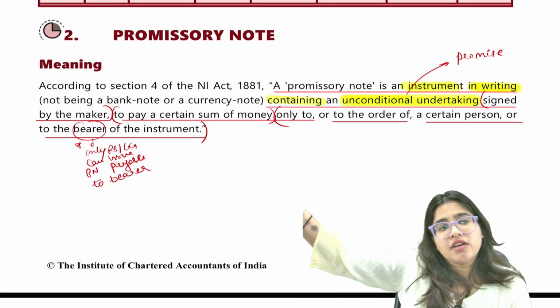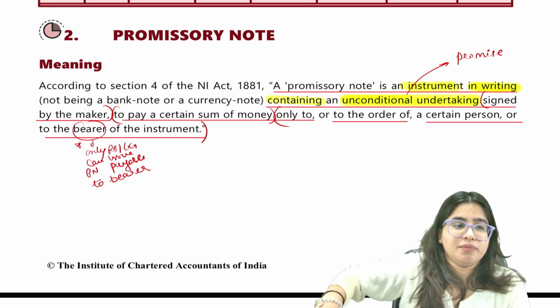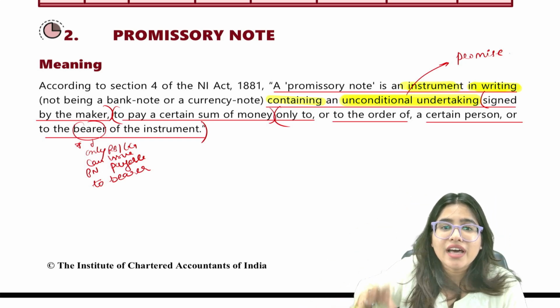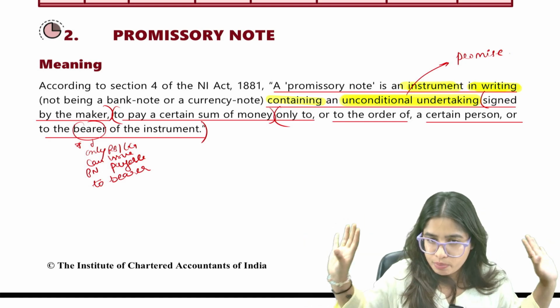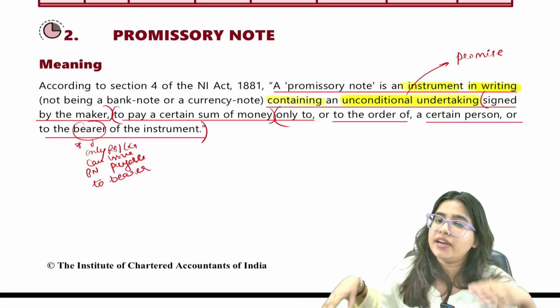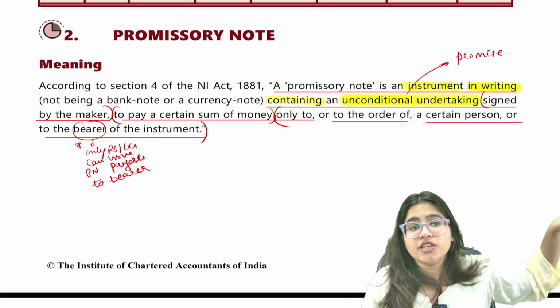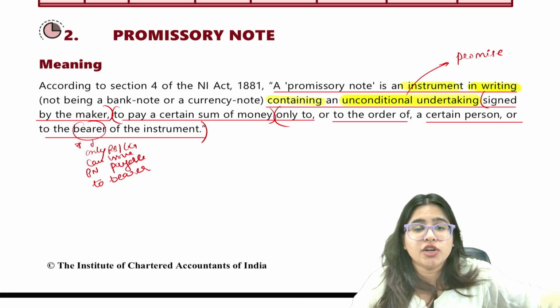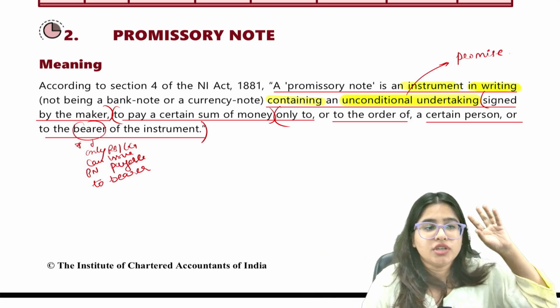If Rakhi Sawant gets married again, then only I'll pay you 6,000. No, you cannot put any condition. It has to be unconditional. So when you make an unconditional promise to pay, that whatever happens, I'll pay you 6,000 rupees, that is a promissory note. But if you put a condition, that when Salman Khan gets married, then only I'll pay you 6,000, this is not a promissory note because here you have put a condition.